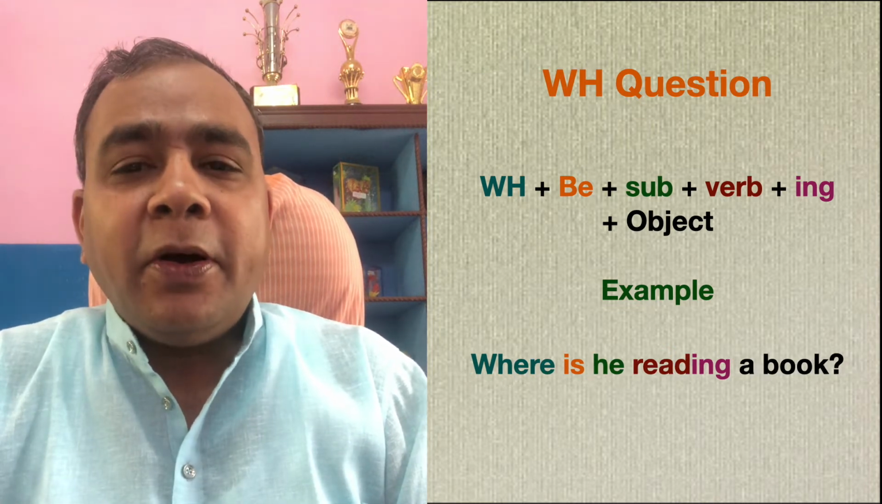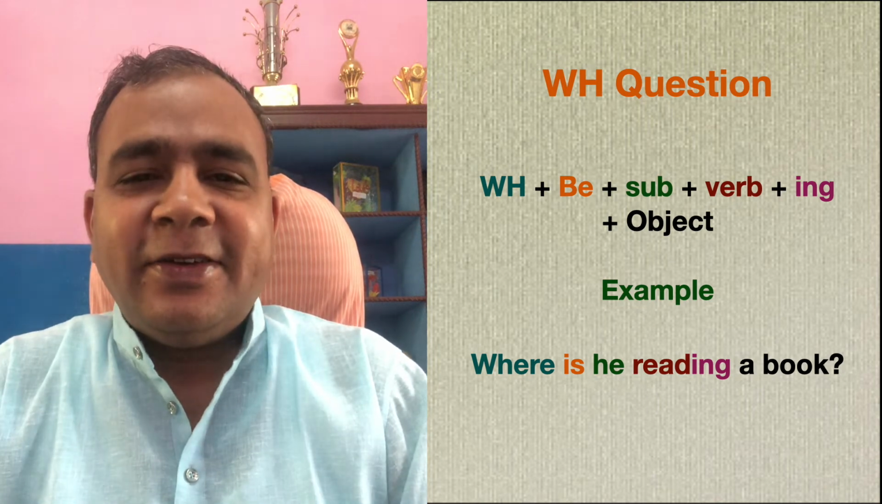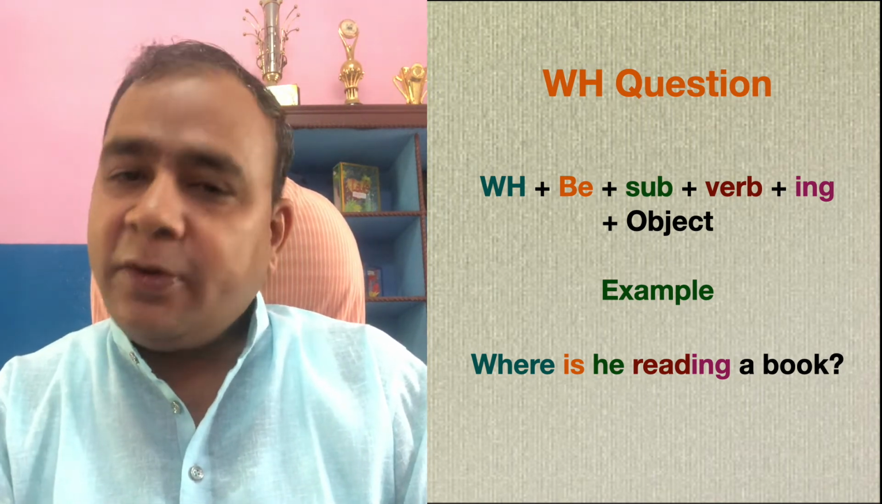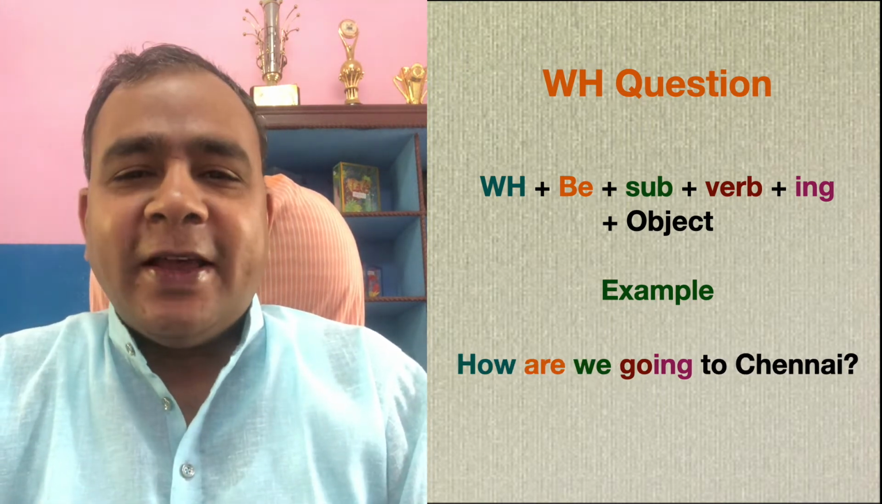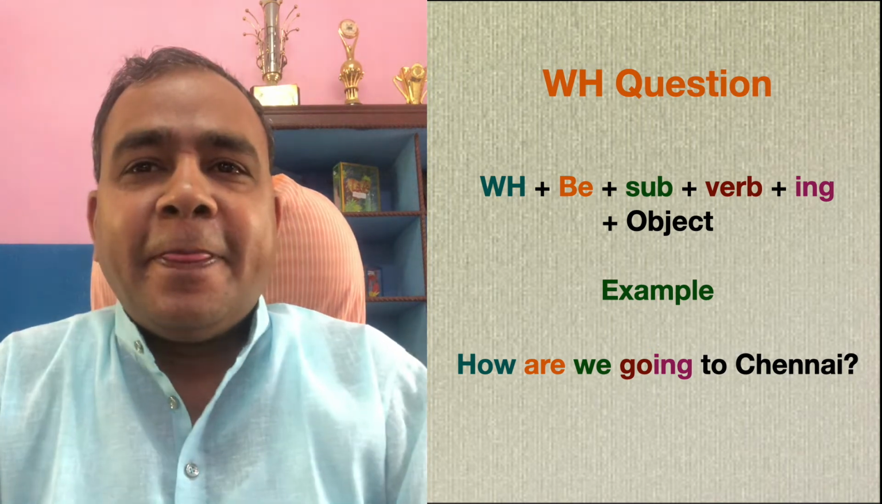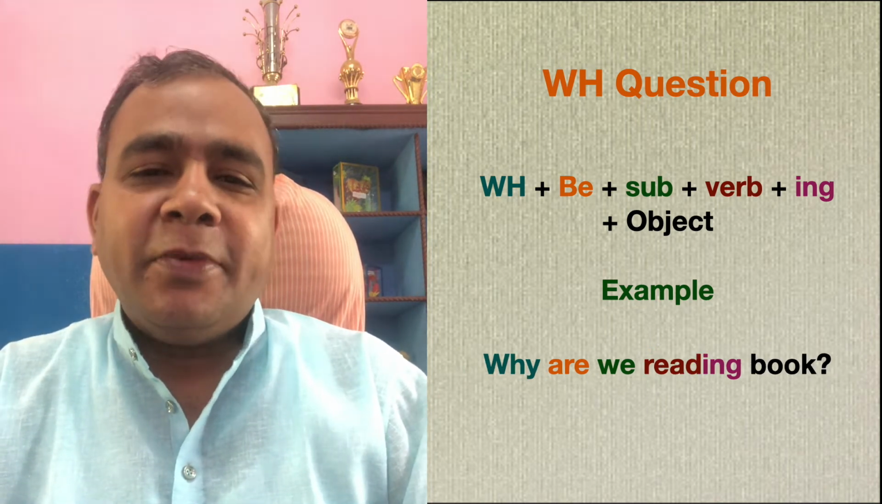Where is he reading a book? You told me that he is reading a book. Where is he reading a book? Where is he? Where he is. Be verb he. Subject reading. How are we going to Chennai? How are we? By bus? By train? By car? Why are we reading books?